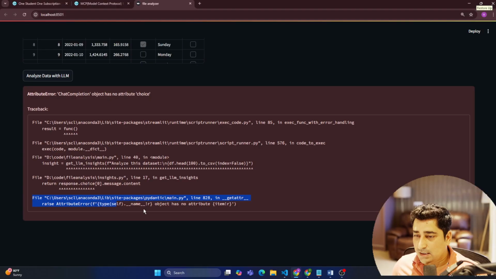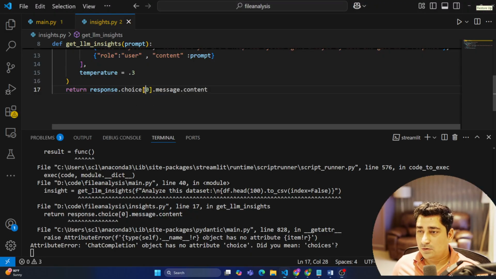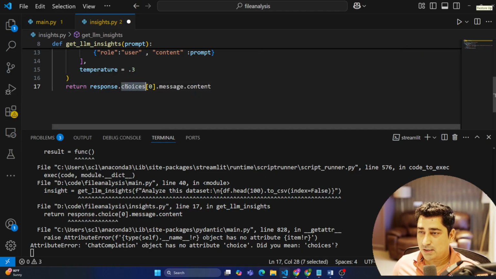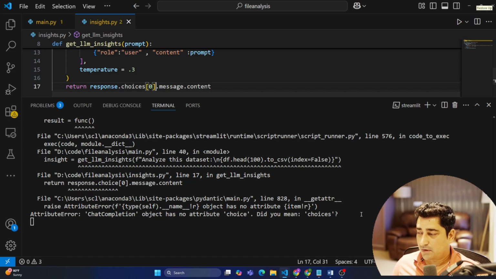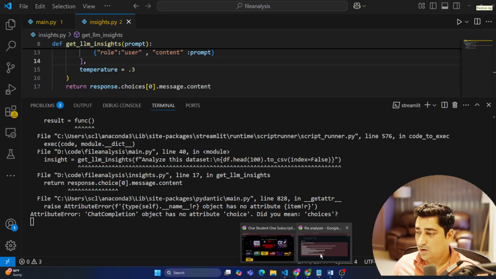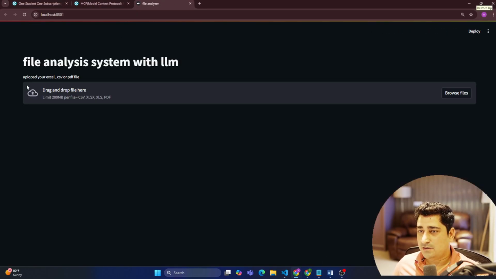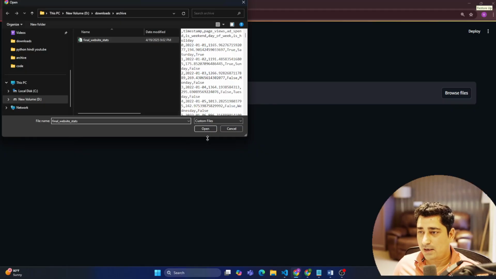Again, there is an error, guys. So let me fix it again. Okay, now it looks like I have made another spelling mistake. It should be choices, not choice. Yeah, this happens. I'm keeping my auto completion off so that it will not complete it for me. Okay, let me go ahead and re-execute once again by uploading a file.